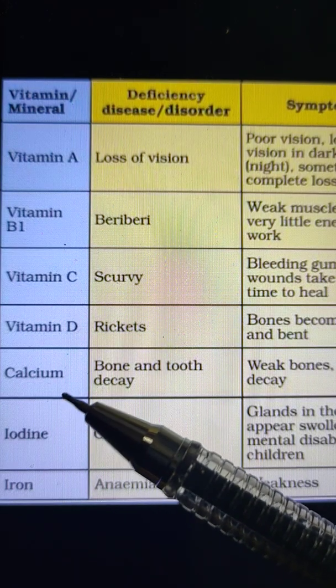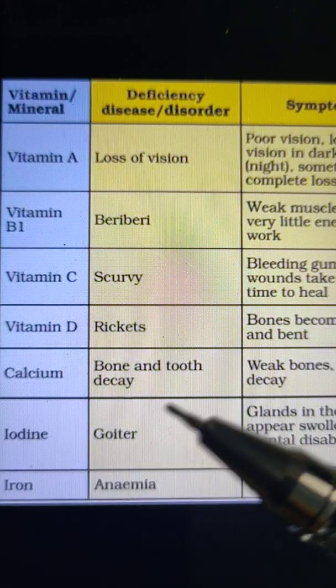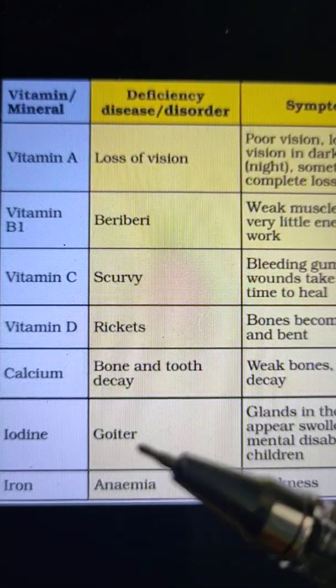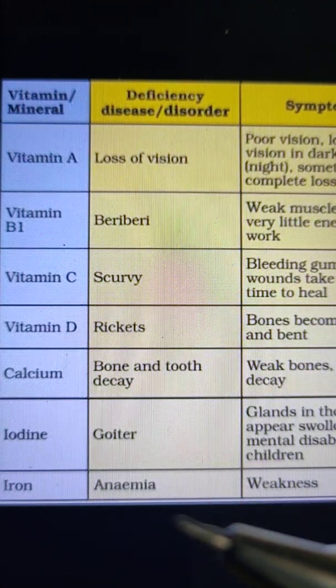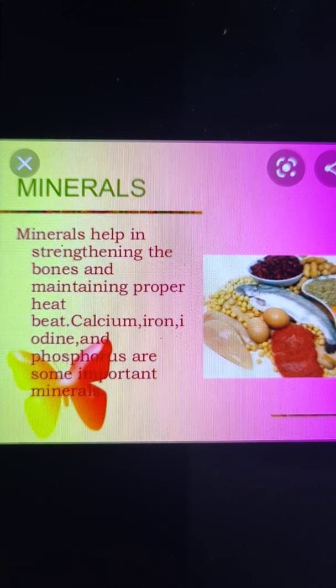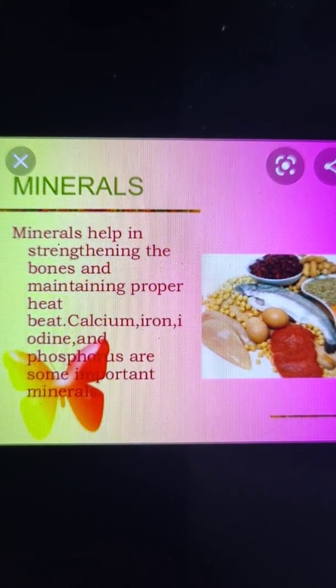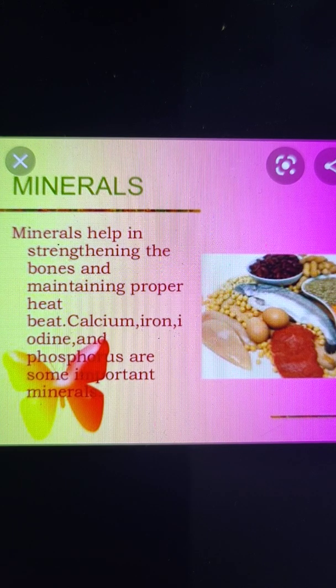Okay. Now there are some minerals also which are required by our body. So first of all we will discuss what minerals are, and after that we will discuss the deficiency diseases of minerals. Minerals are substances which are required by our body in very small amounts, but it is very important to include them in our diet, because minerals help in strengthening of bones and teeth, and they also help in proper functioning, normal growth and good health.